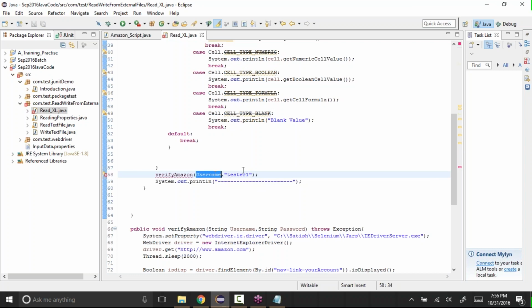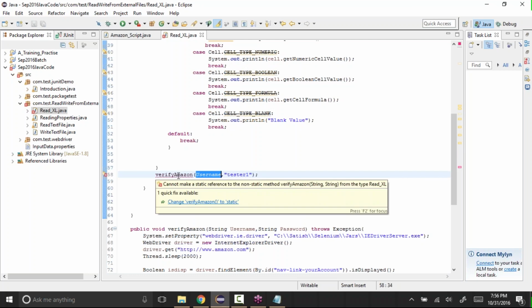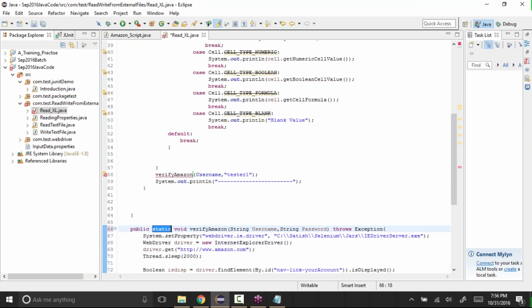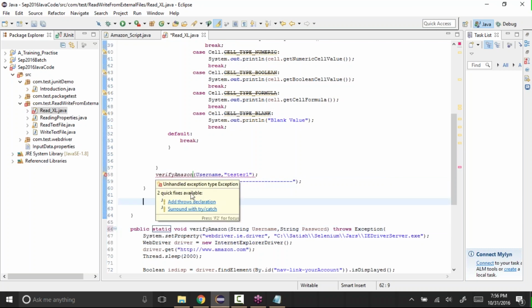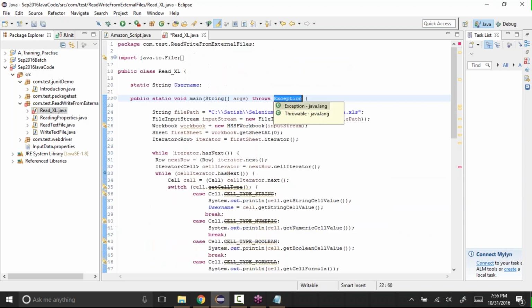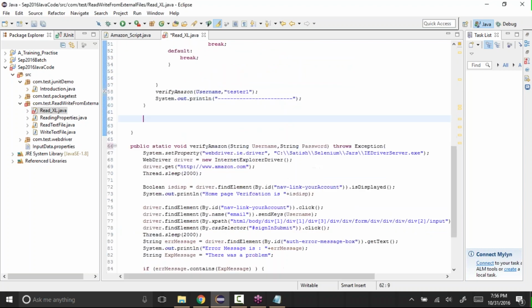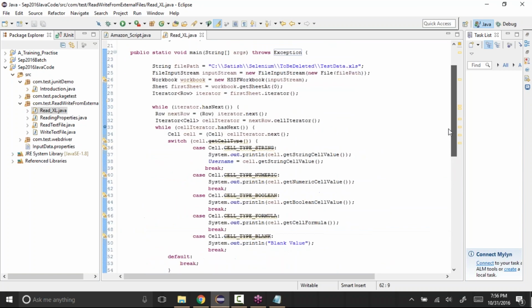So one is username and the other one is tester1. It says again change Amazon to static. Again one more error. Unhandled exception, that's fine. See, everything is done.